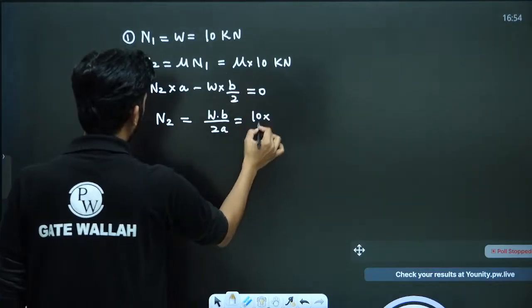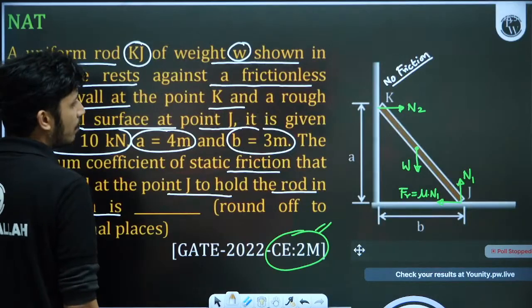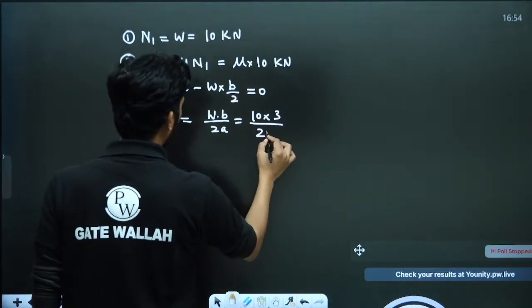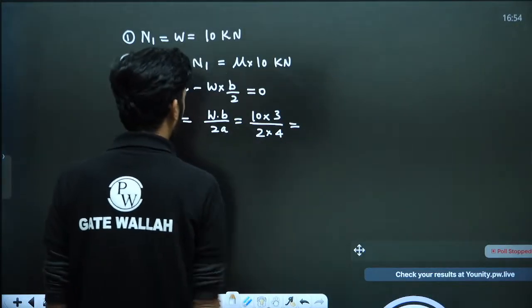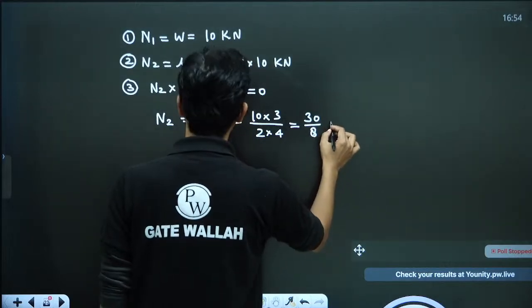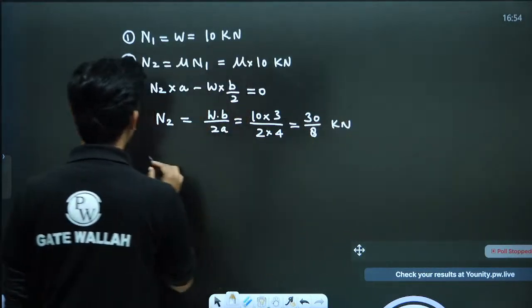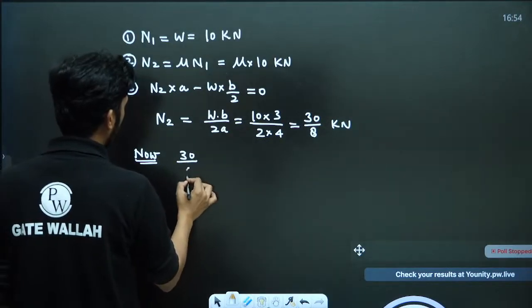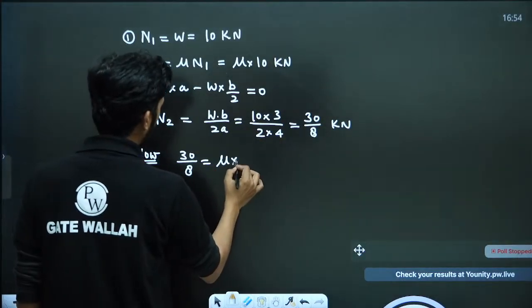W is 10. What is B? B is 3, upon 2 into 4. That will be 30 upon 8 kilonewton. So now we can say 30 upon 8 is equal to mu into 10.